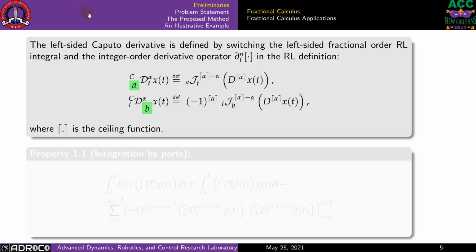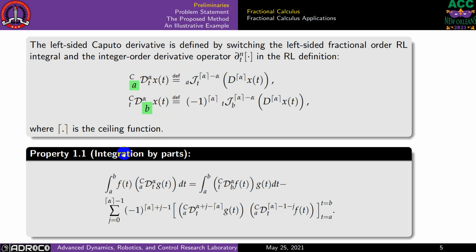For the fractional derivative, the most common definition is the Caputo definition. And we have two types of definitions for Caputo: left-sided and right-sided. In general, fractional operators have a left-sided and right-sided definition. That is going to be a pre-multiplication of the integer derivative operator with the fractional integral operators.